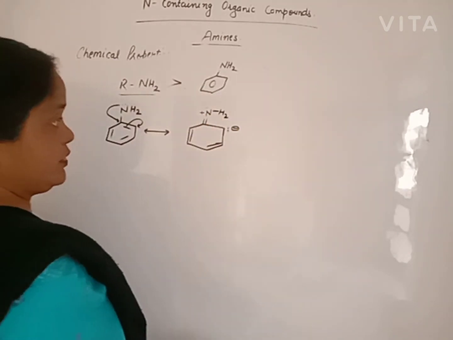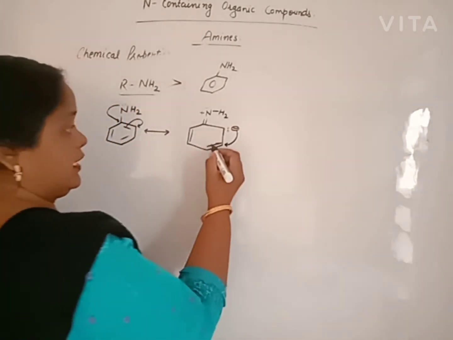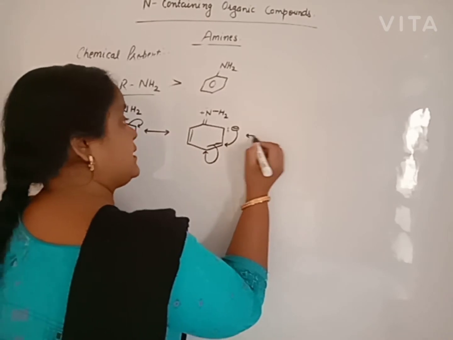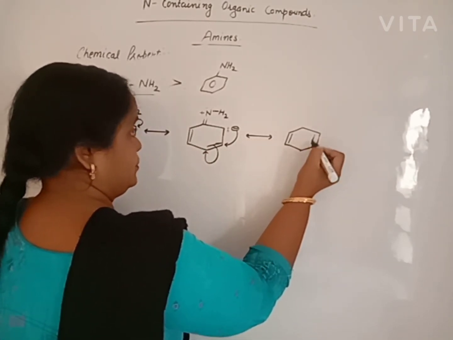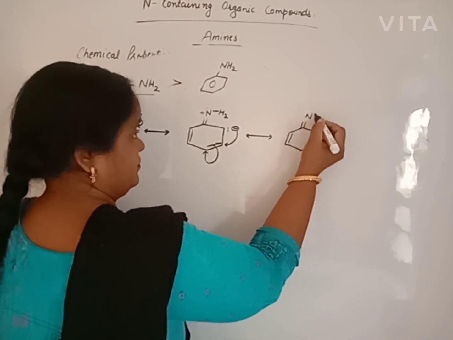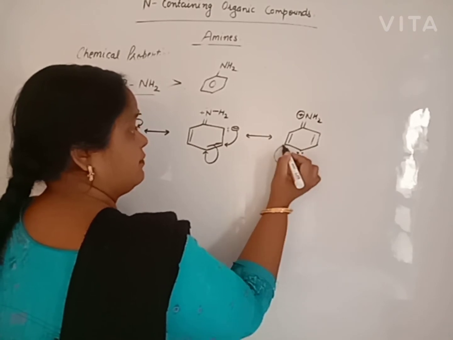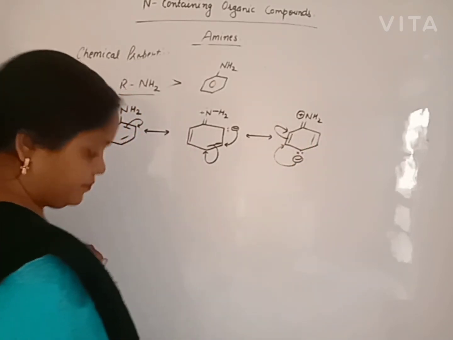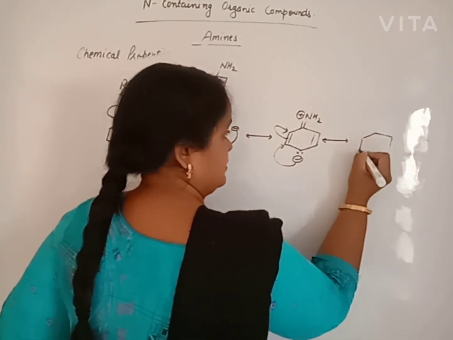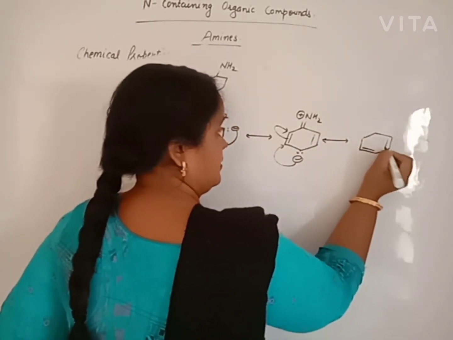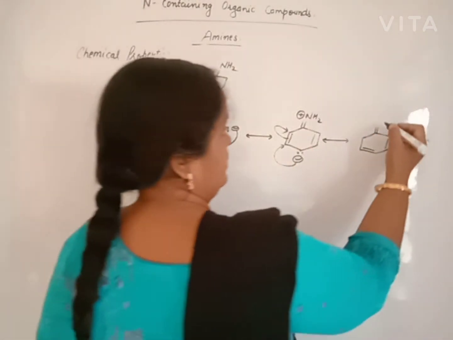This negative charge is delocalized along the benzene ring, and we get another two structures like this. Again it will be delocalized to another carbon, and we get another structure with a change in the position of the double bond only.